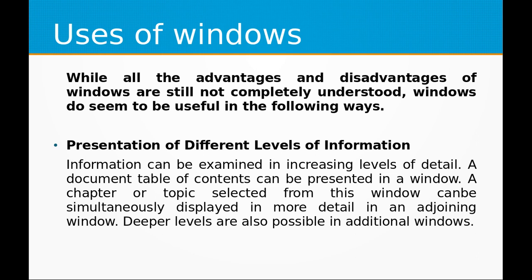Presentation of different levels of information. Information can be examined in increasing levels of detail. A document table of contents can be presented in a window. A chapter or topic selected from this window can be simultaneously displayed in more detail in an adjoining window. Deeper levels are also possible in additional windows.